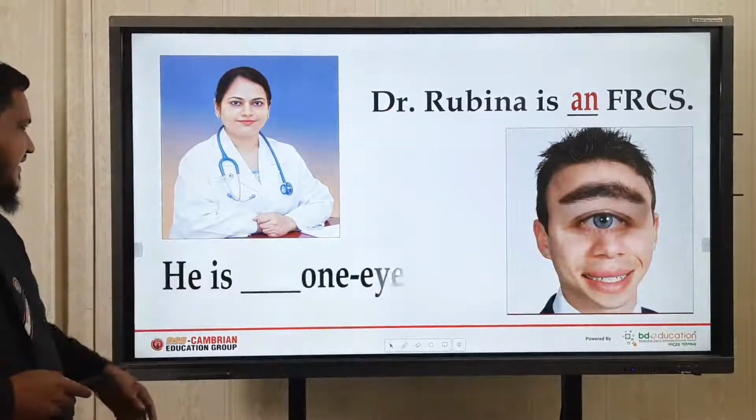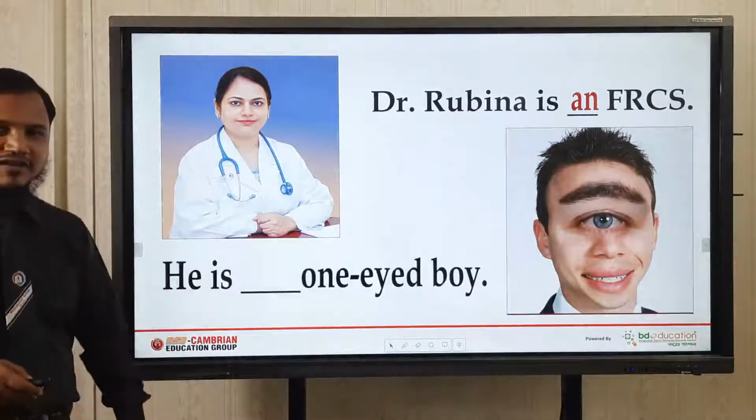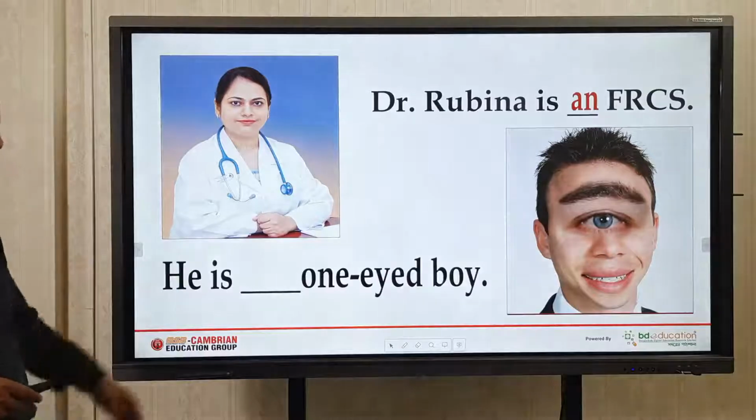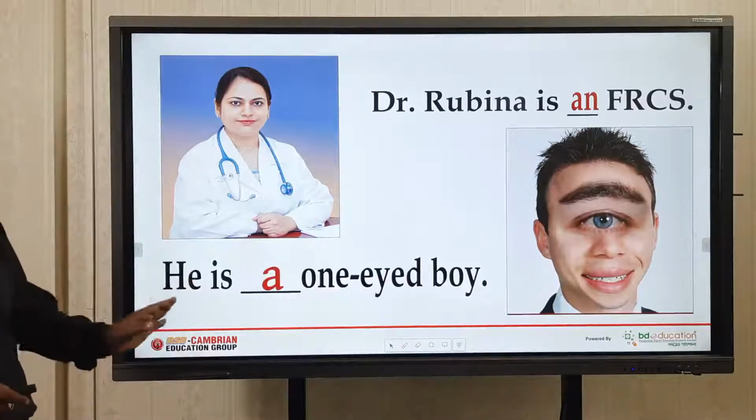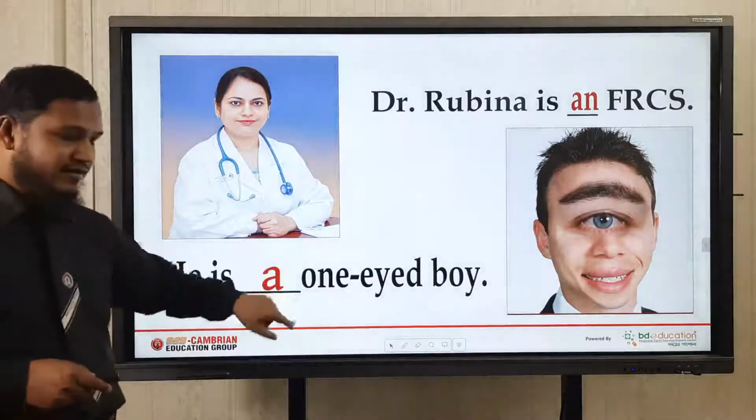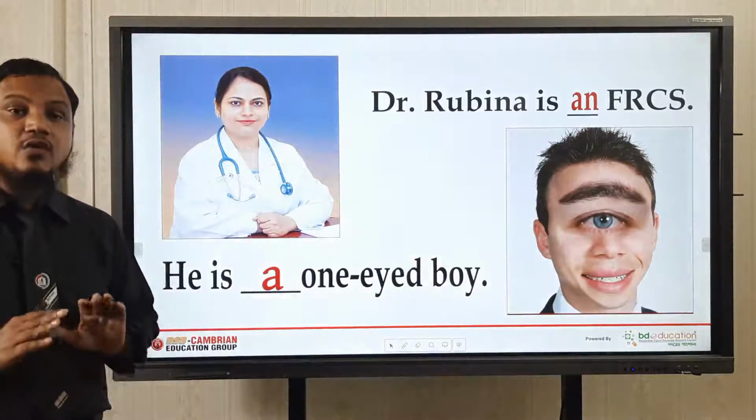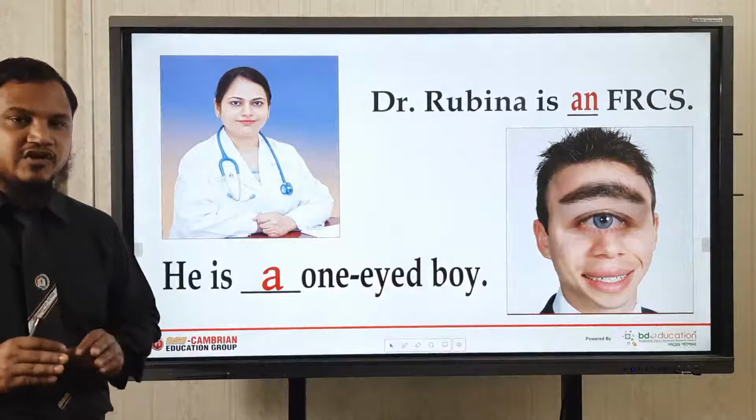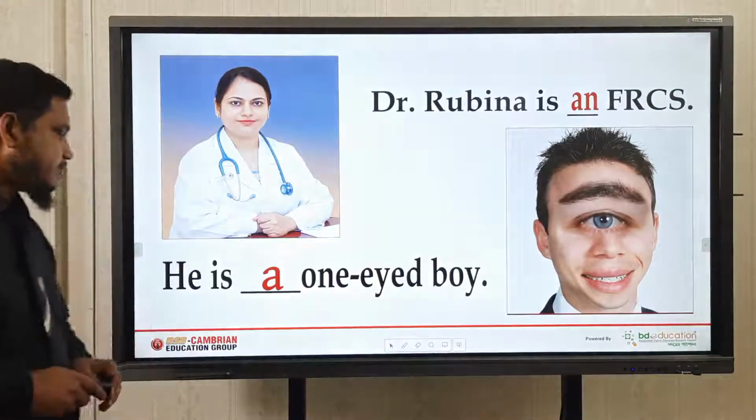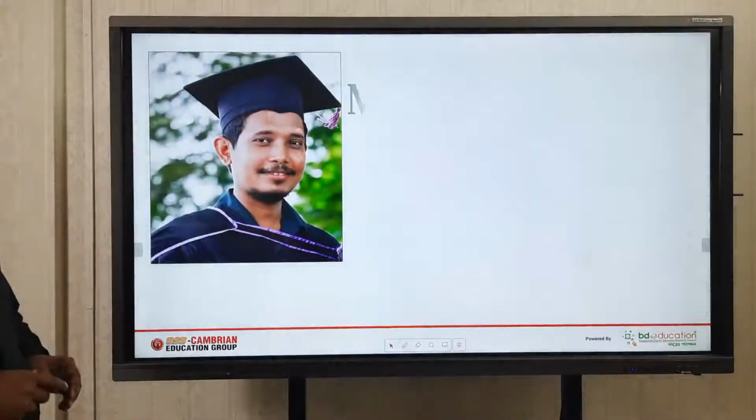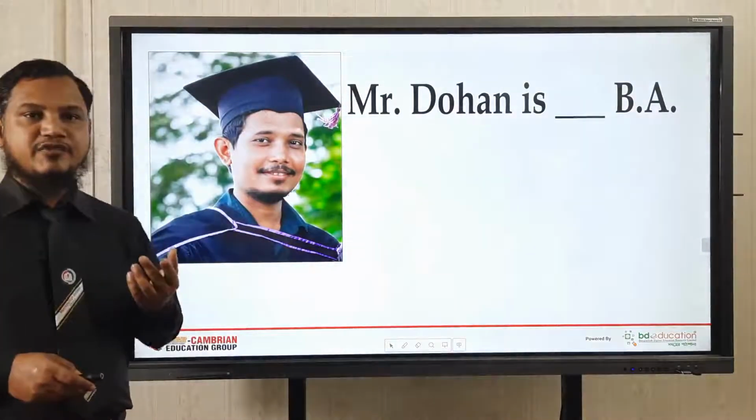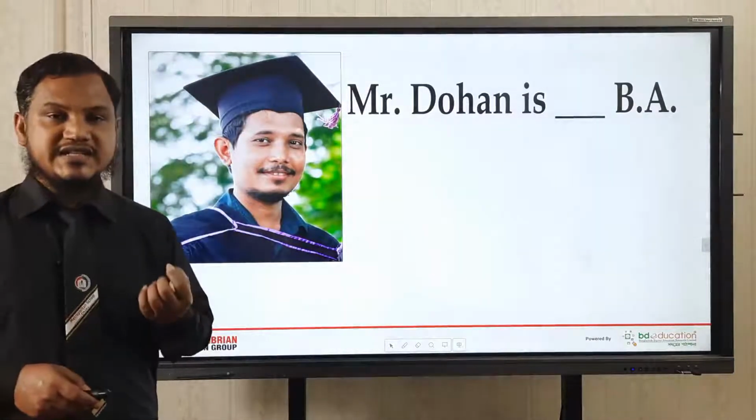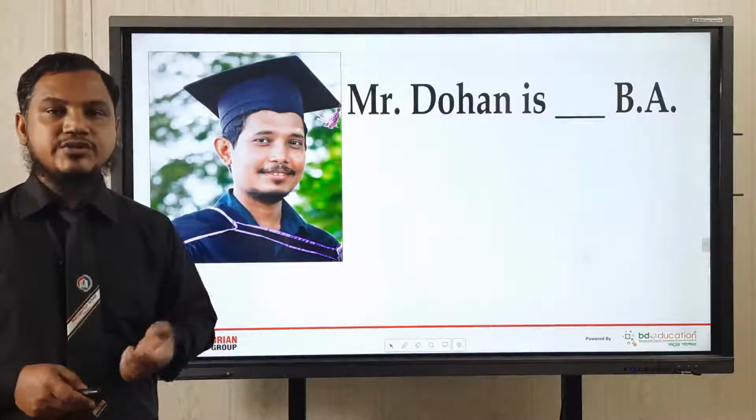Look at this picture. He is dash one-eyed boy. Now what will we say here? The answer: he is a one-eyed boy. Now look at this one. The pronunciation is like wow in Bengali, but I have already told you in this class. So, okay, students, look at this. Mr. Doha is B-A. The pronunciation is B-A. So, it is a consonant sound.